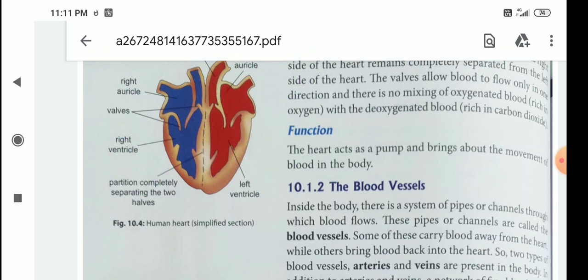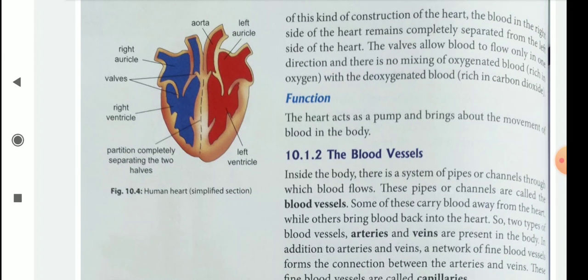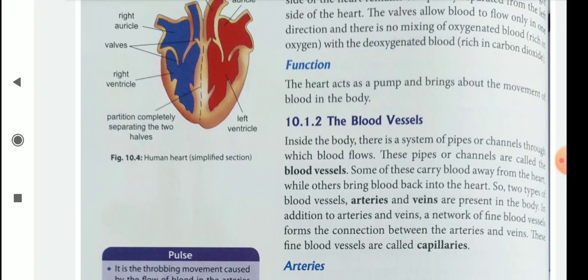Now we'll discuss the function. The heart acts as a pump and brings about the movement of blood in the body. Then blood vessels. Inside the body, there is a system of pipes or channels through which blood flows. These pipes or channels are called blood vessels. Some of these carry blood away from the heart, while others bring blood back into the heart. So two types of blood vessels, that is arteries and veins, are present in the body.